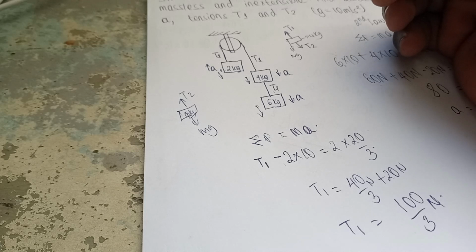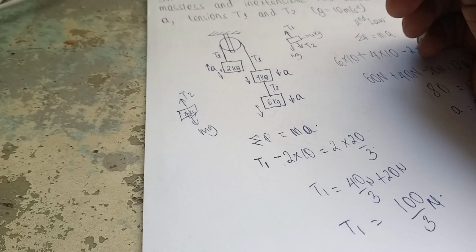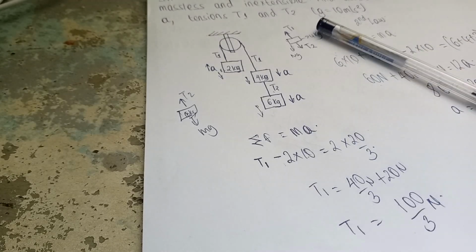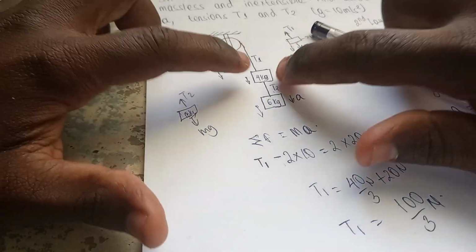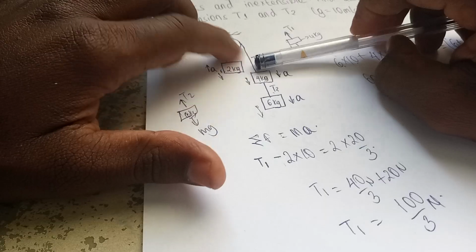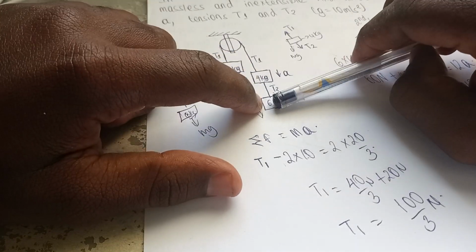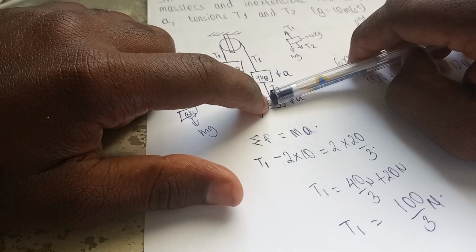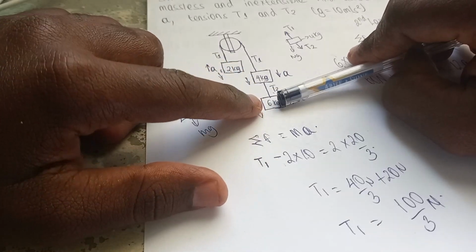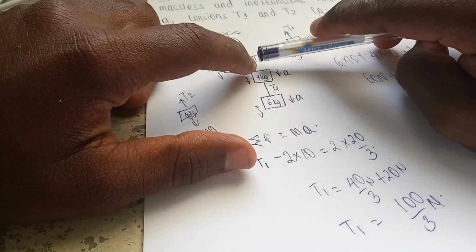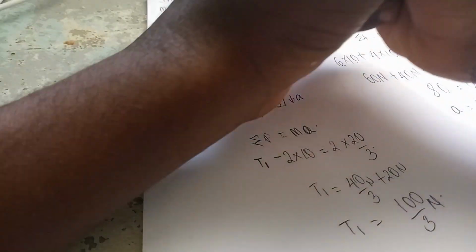Complicated, right? No, it isn't complicated at all. It's very easy. I want you to shrink yourself and imagine yourself as this 4 kilogram mass. You are holding on to a string which is attached to a pulley, and then there is another string attached to another person down here, trying to hold on to your legs, maybe with a certain string down. Hey, carry me, right? What will you be feeling? First, you'll think the tension T1 on the string will be the one holding you not to fall down, right?